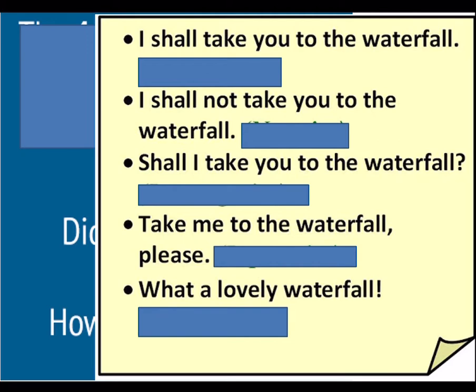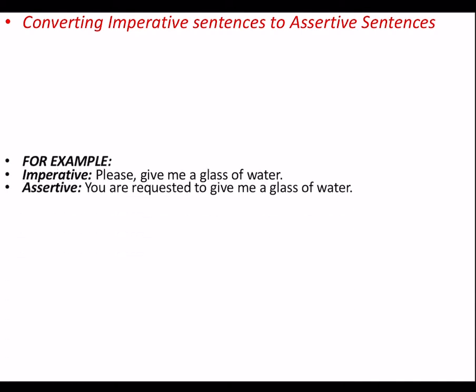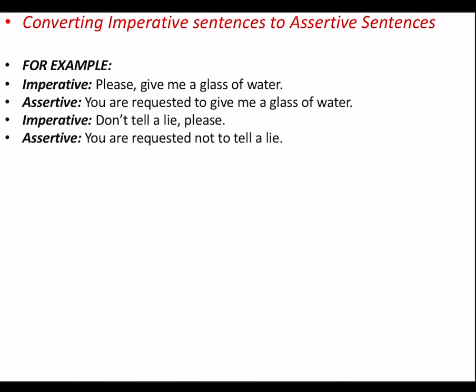So before we go ahead with the transformation of sentences, you need to know the types of sentences. Basically what does assertive mean, what does interrogative mean, exclamatory, imperative, you need to know the meaning of these words before we move on further. The first type that we are doing today is converting imperative sentences to assertive sentences. For example, if you get a sentence like, please give me a glass of water. The sentence is imperative. You are told to change it into assertive, that is a plain simple sentence. There are a few rules that we need to follow, and when we follow the rules, the sentence can be transformed as, you are requested to give me a glass of water.